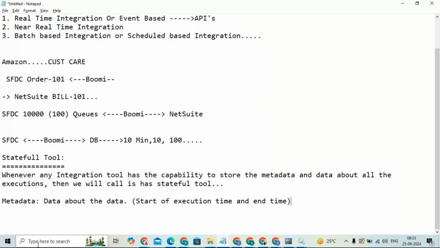Such data we call metadata. Clear about this metadata?